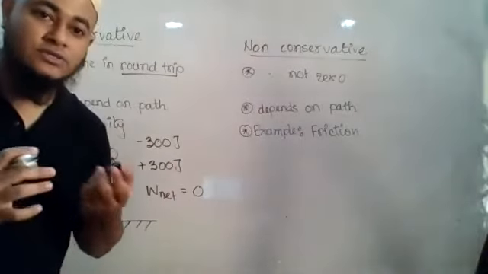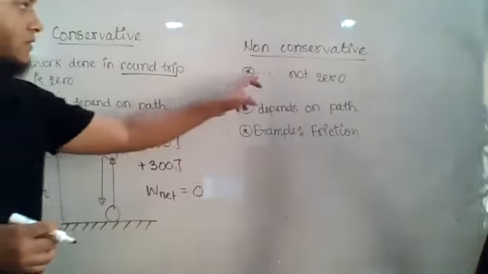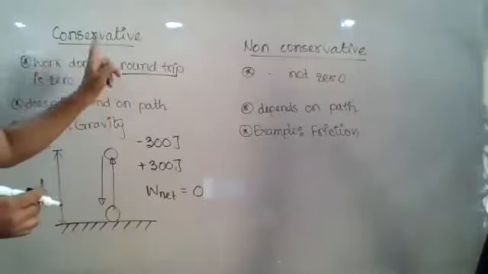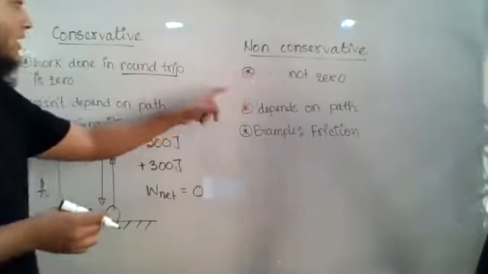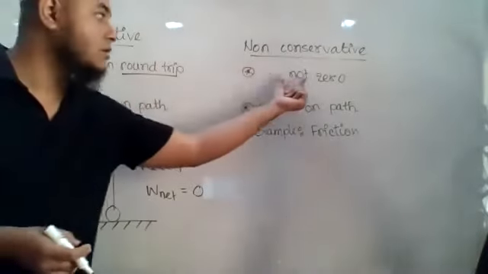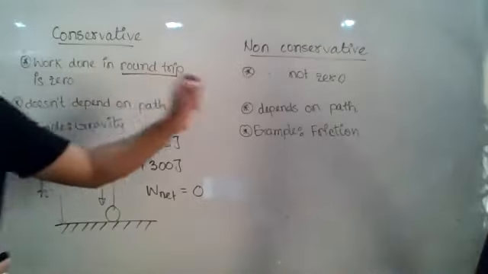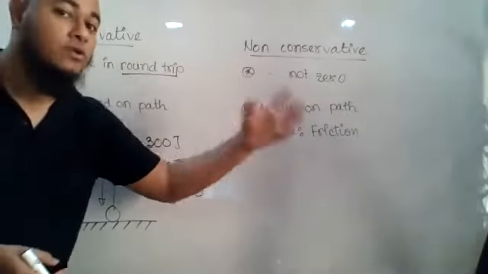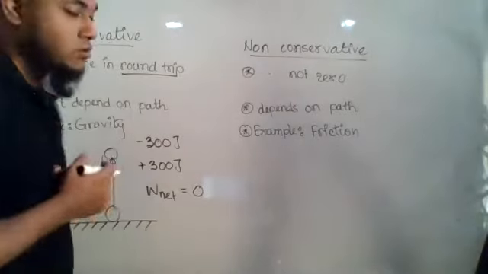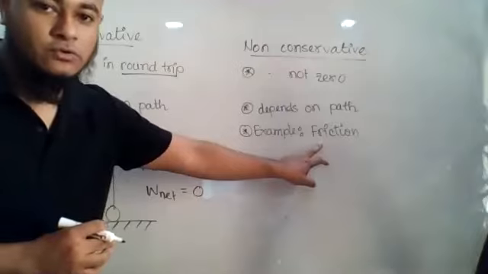Why is it not 0? The work done is not 0 in the case of a non-conservative force. I have given a dot here, which means that you have to write work done in round trip is not 0. So the same thing you will repeat, just add the word not. Over there, the work done in round trip is 0, and here the work done in round trip is not 0. That is the difference. So why is it not 0? If you take a look at the example, it will be clear to you.